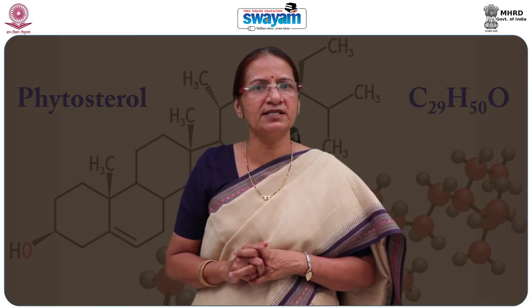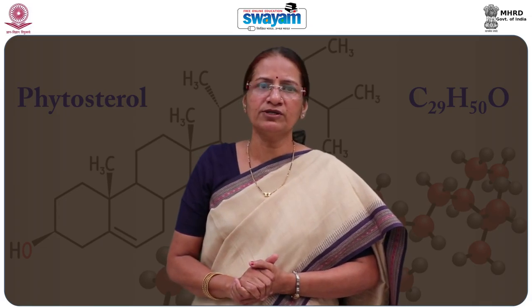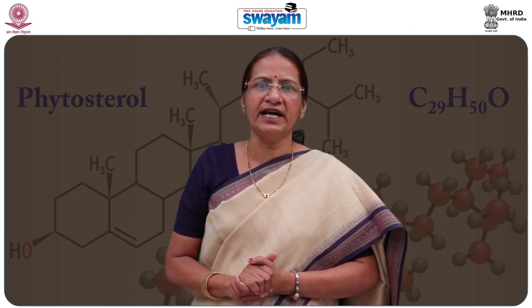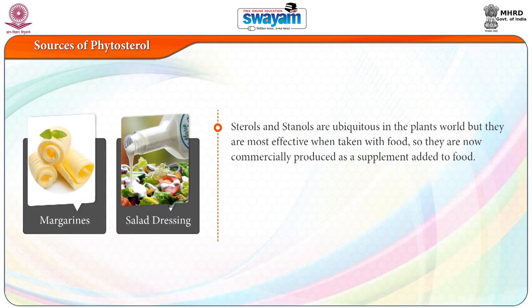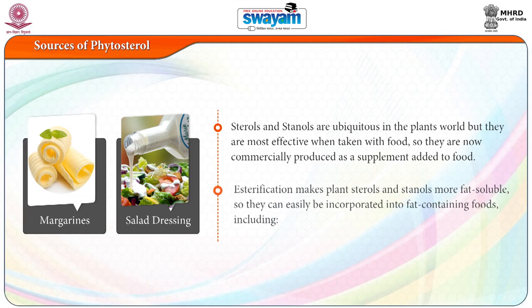Seeds, whole grains and legumes also make good dietary sources of phytosterols. Though sterols and stenols are ubiquitous in the plant world, they are most effective when taken with food. So, they are now commercially produced as a supplement added to food.